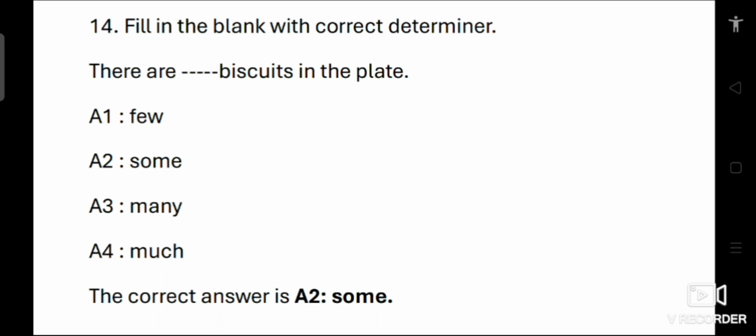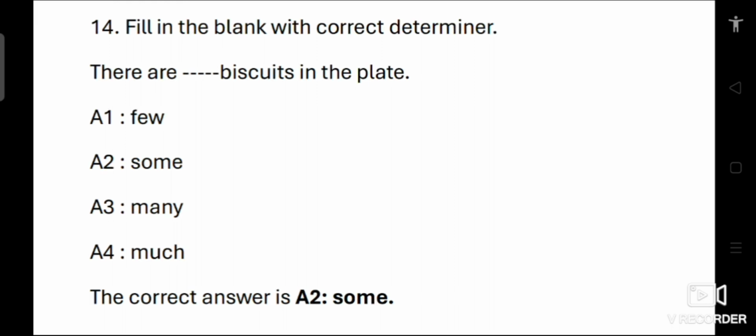Question number 14. Fill in the blank with the correct determiner. There are dash biscuits in the plate. Option 1, few. 2, some. 3, many. 4, much. The determiner some is used when talking about an unspecified quantity, often in positive statements like this one. It fits well when referring to countable items like biscuits in a plate.